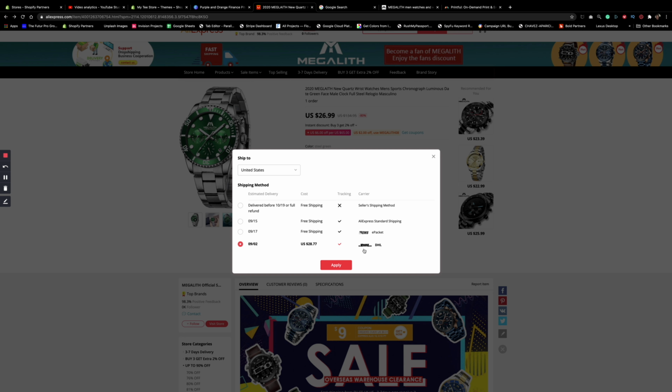And I love the end-to-end tracking experience, and I think that your clients are going to love that too. When the order actually gets shipped out, it doesn't get lost in transition when it comes to the tracking. They tell you every little step of the way, DHL. And that's why you would be paying $28.77. But pay attention to this cost right here. This watch, originally based off of China, they're selling it for $26.99. The shipping costs more than the product. Get that. You're like, what?